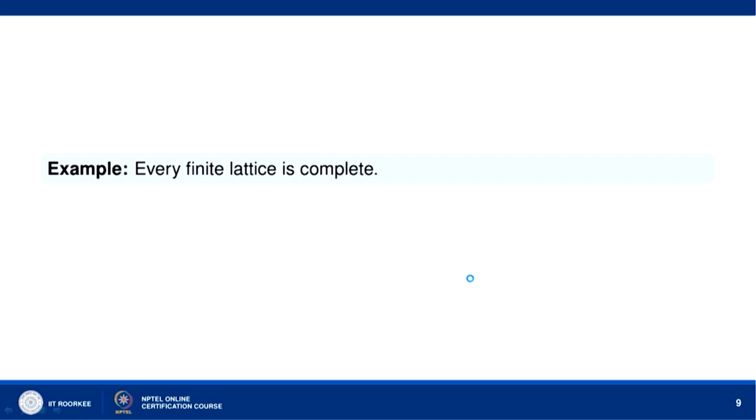Every finite lattice is complete. Now, we have shown every finite lattice is bounded.